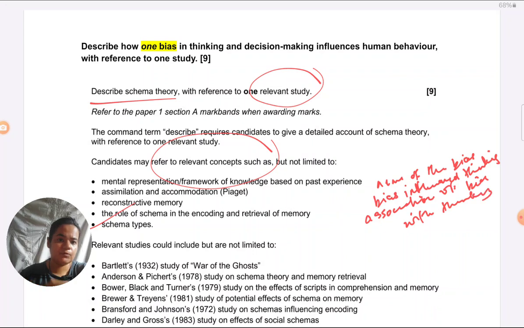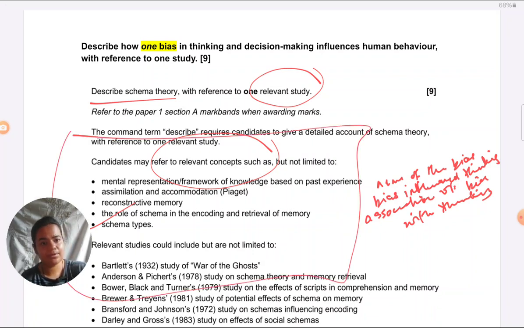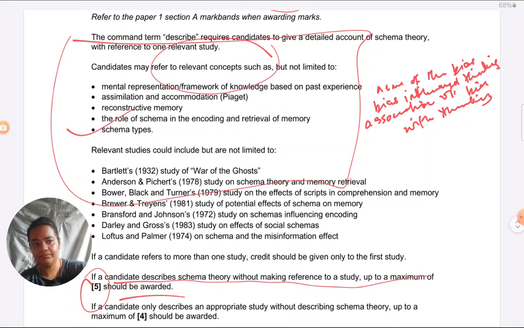It would be like I told you, I'm going to be taking Alter and Oppenheimer. In that, the bias is the cognitive ease bias, which is related to system 1 thinking. So that is what they are chiefly looking out for. They are not looking out for the study. You have to give the study, but they've just suggested which studies could be covered. They are not saying they're looking out for any particular features in the study. So this is where what your school advises you: aim, procedure, results, conclusion, give it as briefly as possible. This is where you can take that approach.